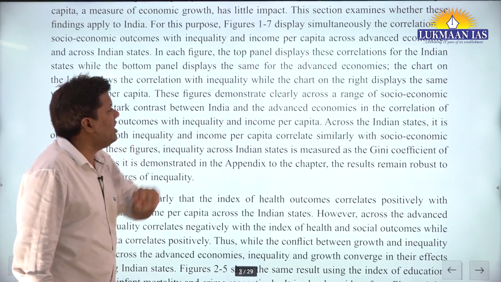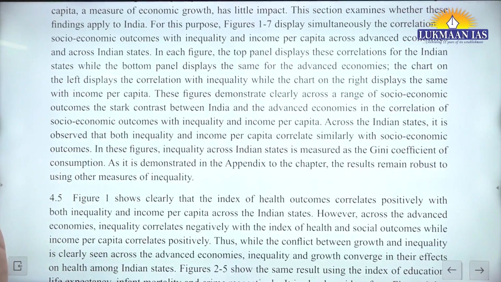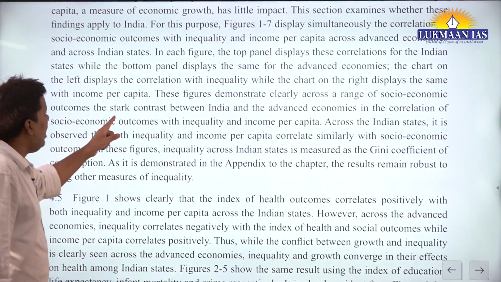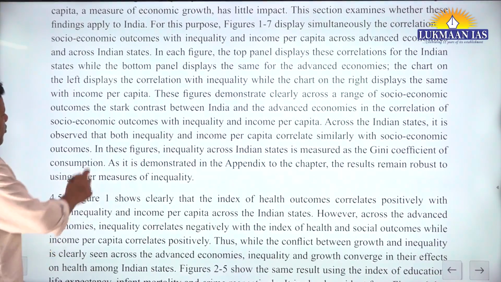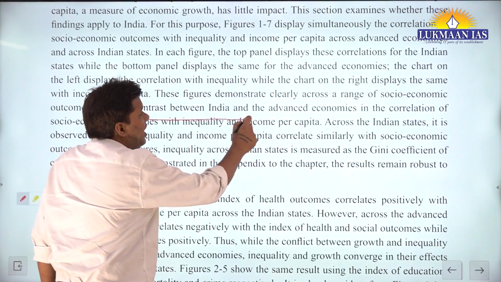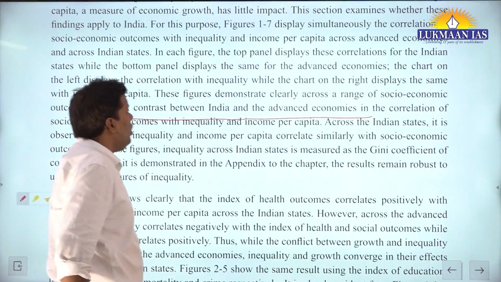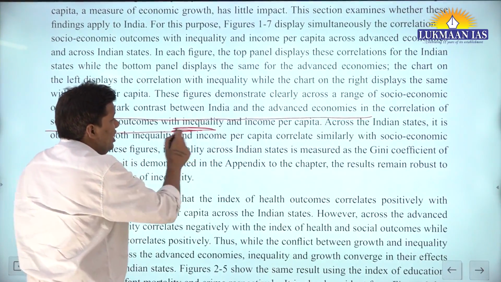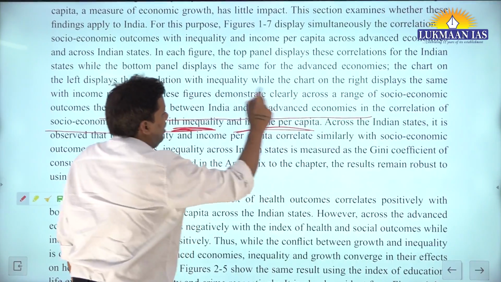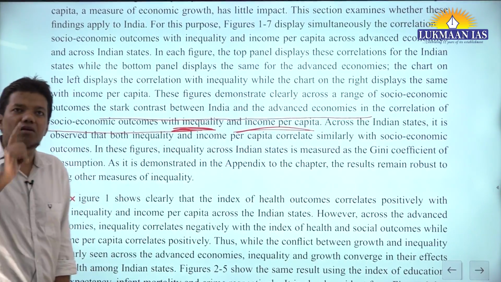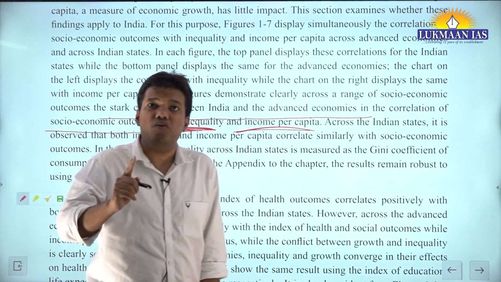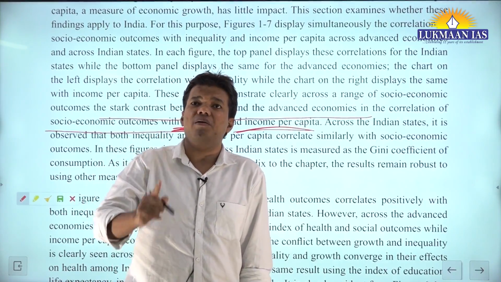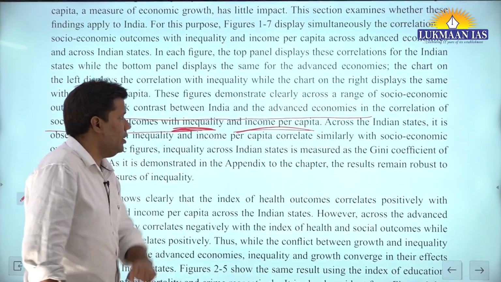These figures demonstrate clearly, across a range of socio-economic outcomes, the stark contrast, very, very important, the stark contrast between India and the advanced economies in the correlation of socio-economic outcomes with inequality and income per capita. Inequality matters more for developed countries. For India, growth matters more, income per capita matters more.